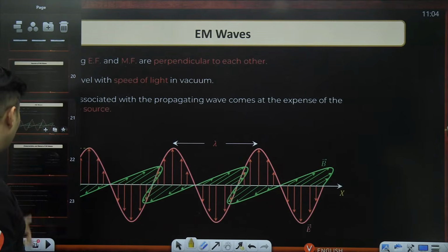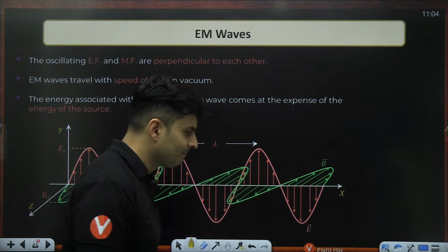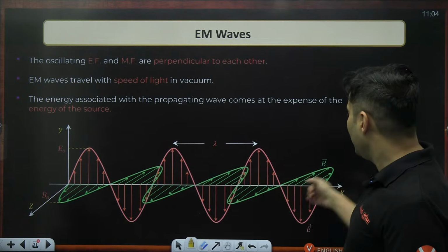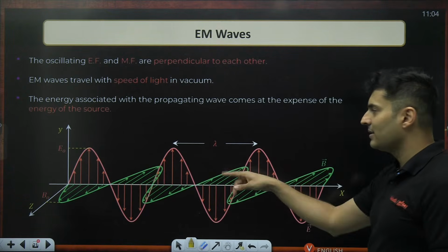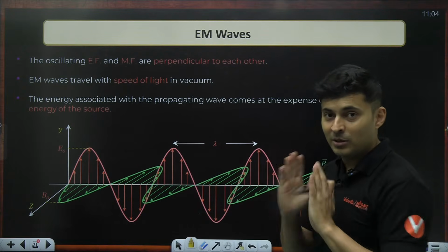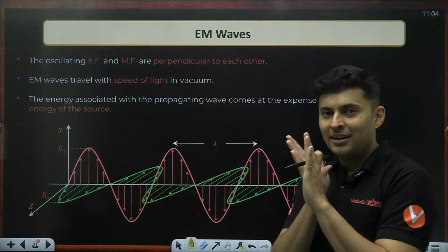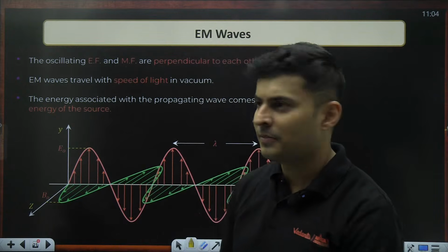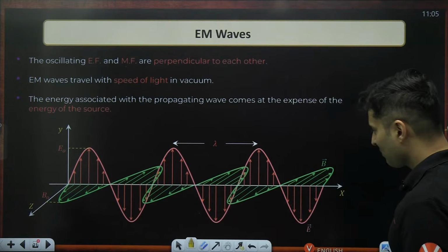And how does that electromagnetic wave look like? It looks beautiful. Something like this. And this keeps moving. The green one is the magnetic field, the red one is the electric field, and they both are perpendicular to each other. They will not be in the same plane. They will not be at a small angle, 30 degree, 20 degree. No, they are at perpendicular directions. And they will keep moving.